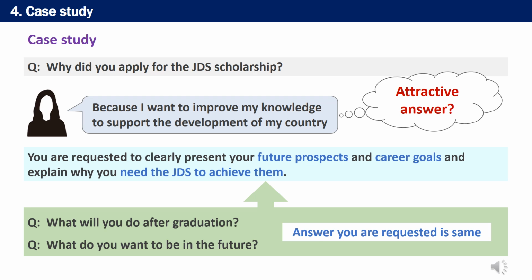The same logic and explanation go to other questions such as, what do you want to do after the graduation, or, what do you want to be in the future? The explanation you are requested to answer is the same. You are requested to clearly present your clear future prospects, career goals, and explain why you need the JDS scholarship to achieve them. Now putting other types of questions aside for a while, let's move on to the next section.